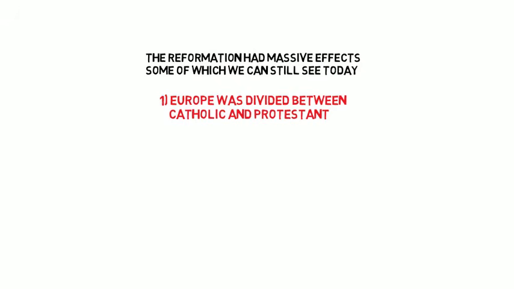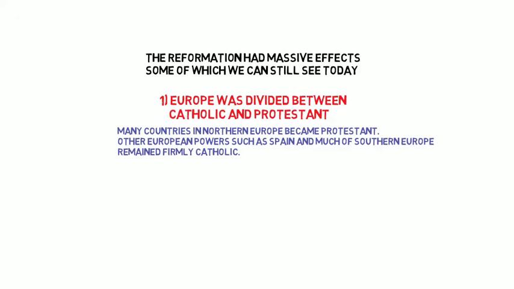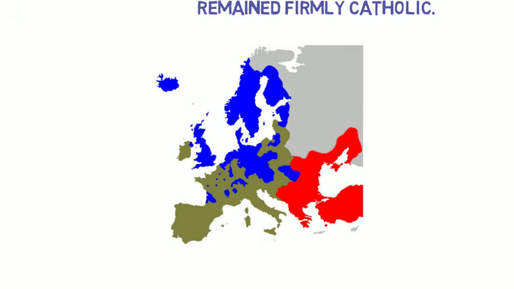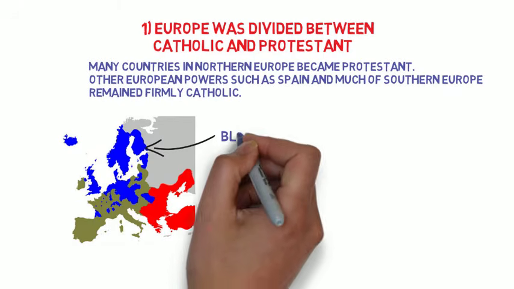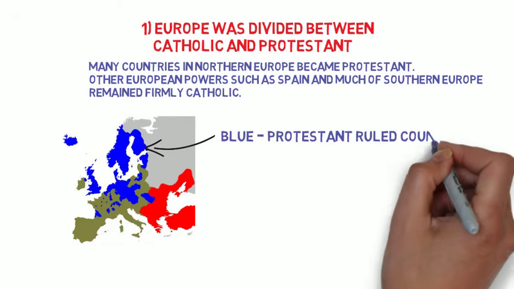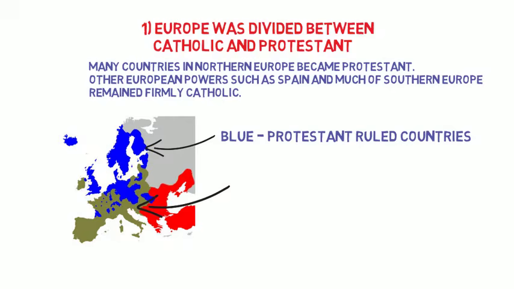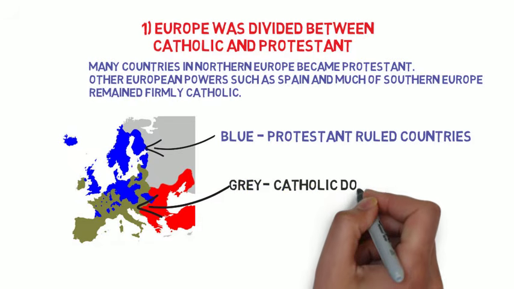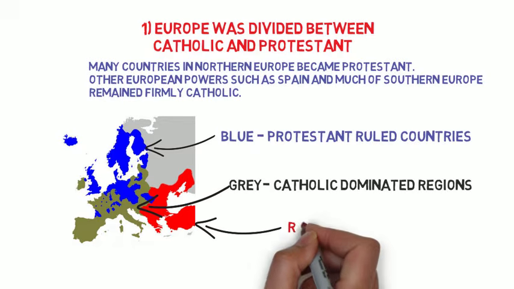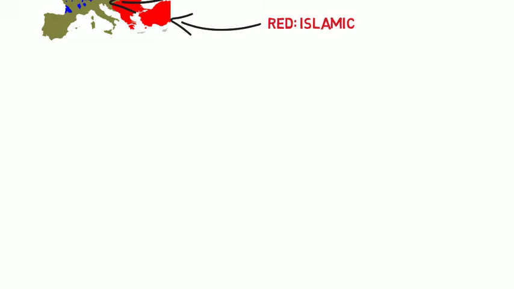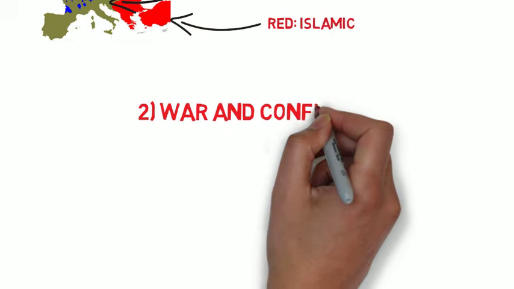Firstly then, Europe was divided between Catholic and Protestant powers. Many countries in Northern Europe became Protestant, while many countries in Southern Europe remained staunchly Catholic. You can see this in this map. The blue countries here represent those who became Protestant. Examples would be Great Britain, Norway, Sweden, and large parts of Germany. The dark grey countries would remain staunchly and firmly Catholic. You can see, however, that large areas actually do have pockets of Protestant religion too. The red countries here are Islamic or Muslim countries.